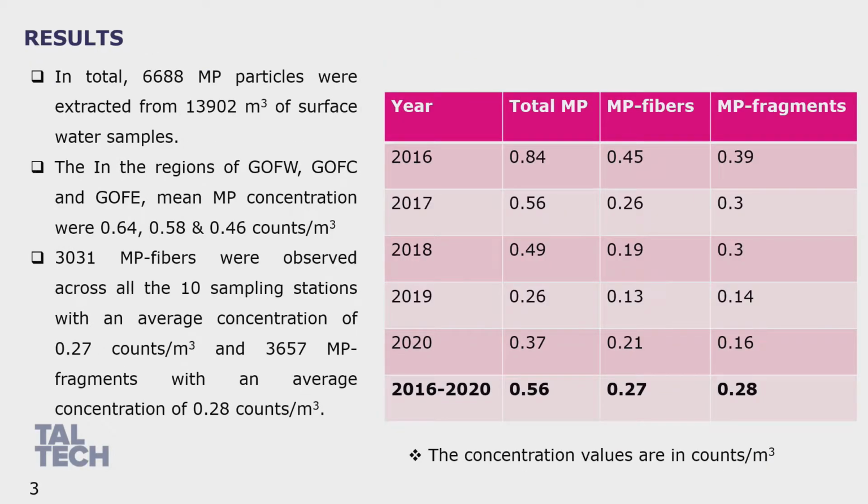So these were the main results that we got. If you look year-wise, all the concentrations given in the table are mean concentrations, and you can see how the concentration changes every year. What we see from this table is that from 2016 to 2020, concentrations were generally higher in earlier years in comparison to 2019 and 2020.